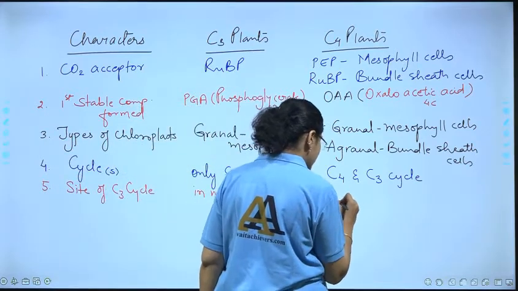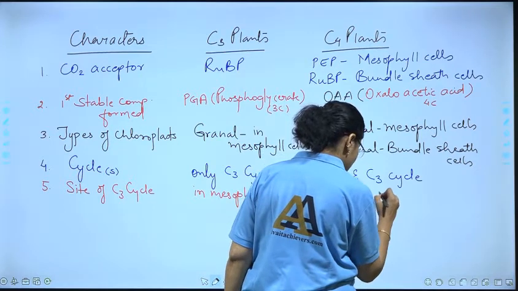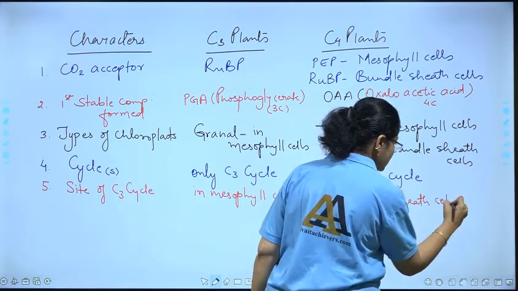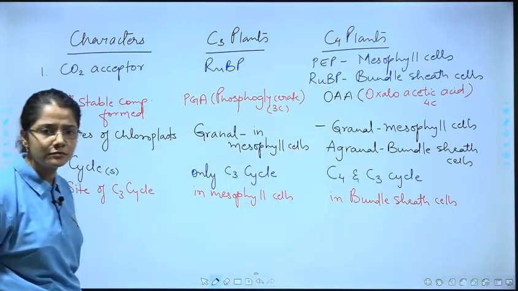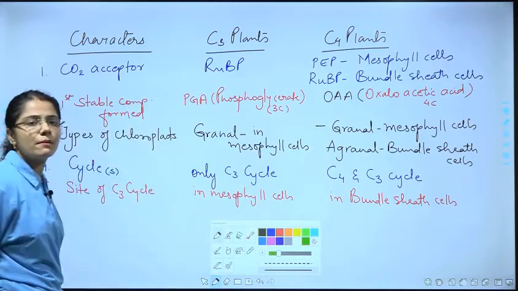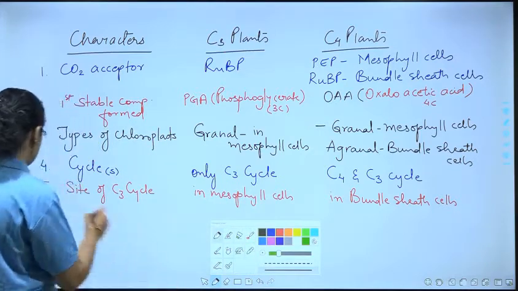So here we have to write bundle sheath cells. Clear? Okay. Then comes the next point, the optimum temperature.